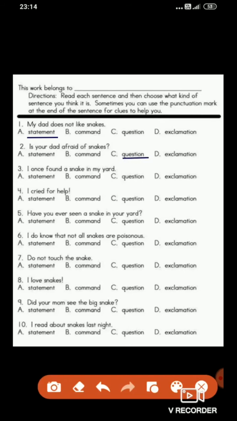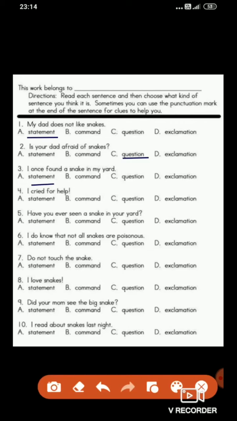Third: I once found a snake in my yard. What do you think, which kind of sentence is this? Statement, command, question or exclamation? Good, this is a statement because a simple statement is given which tells about something, and it also ends with a full stop.